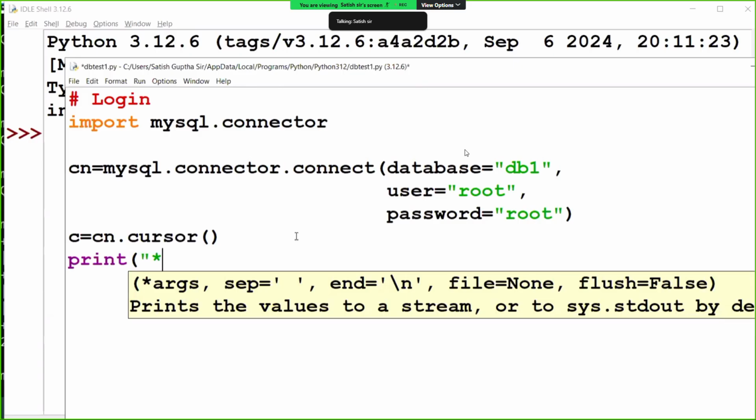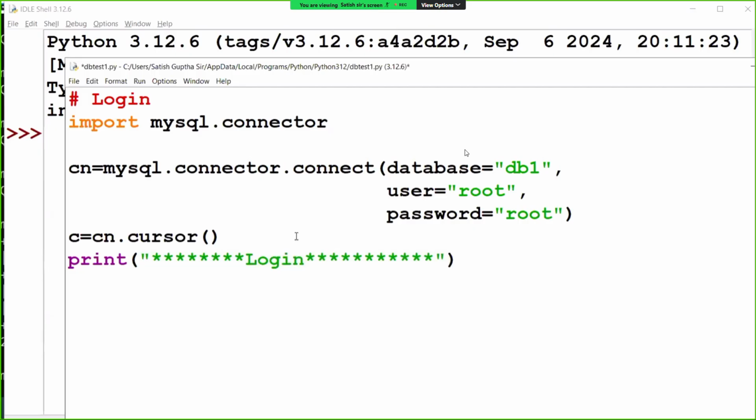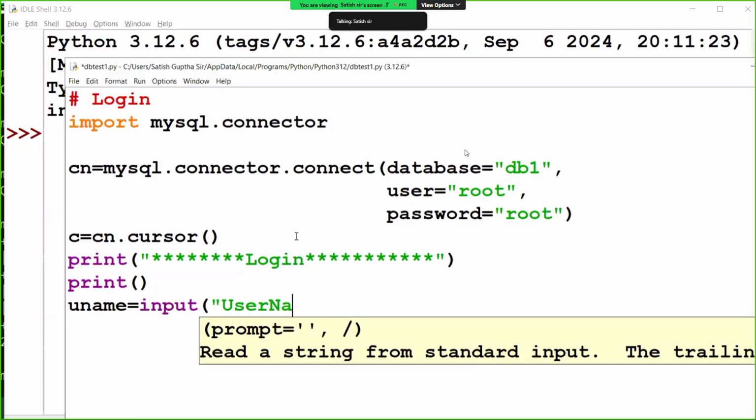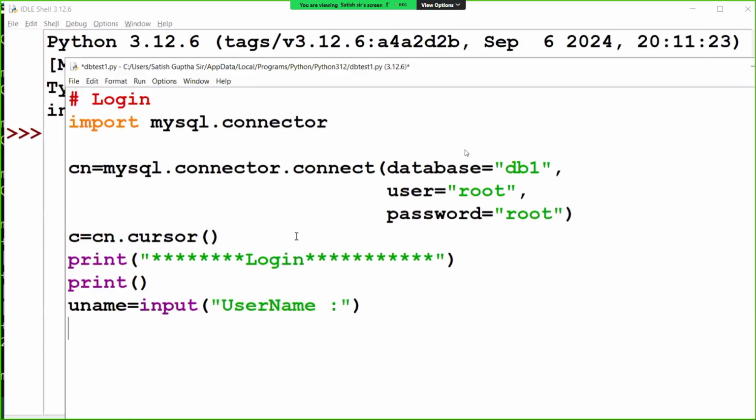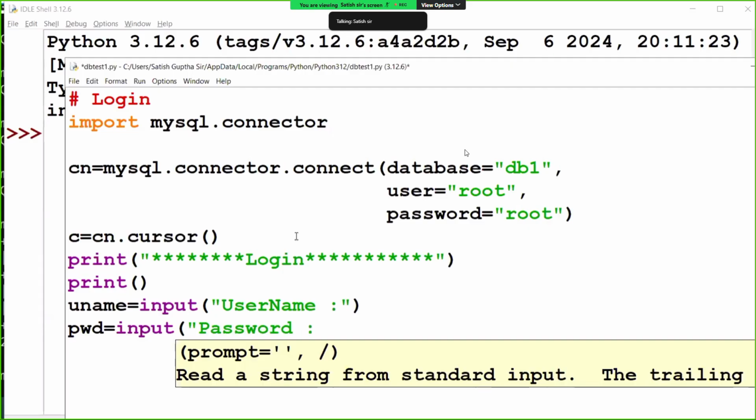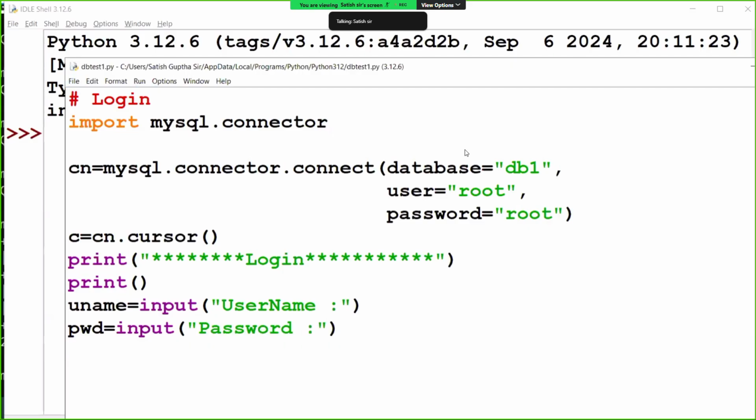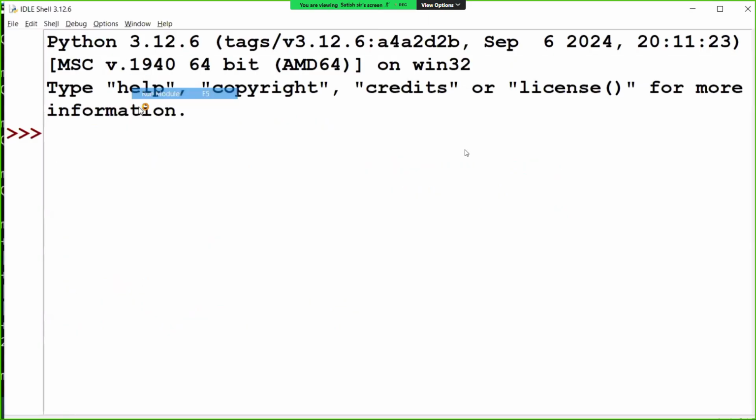This is my login, where I'll ask the end user to input the username and input the password. Okay. Now if I run this code, what will happen?